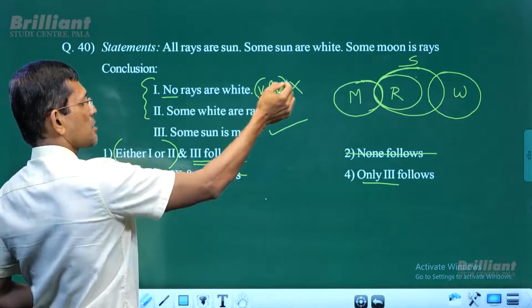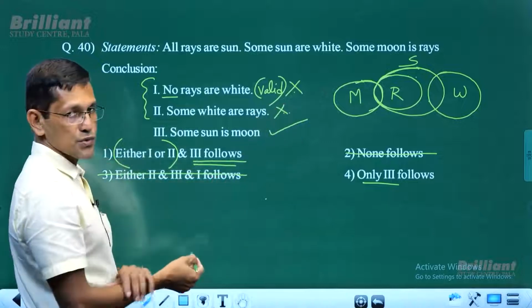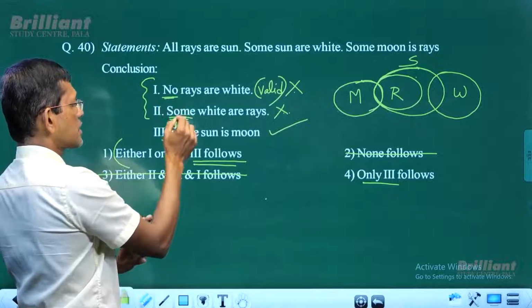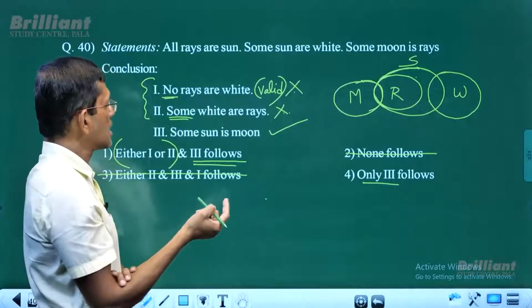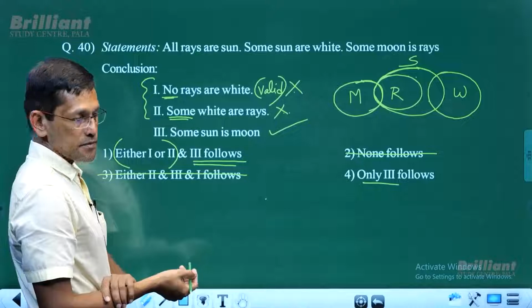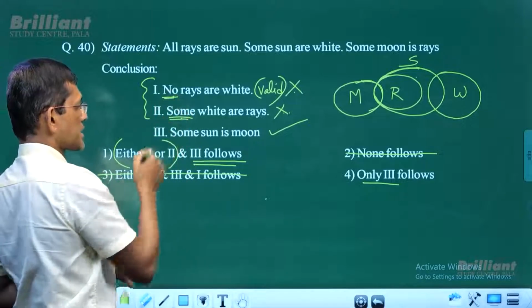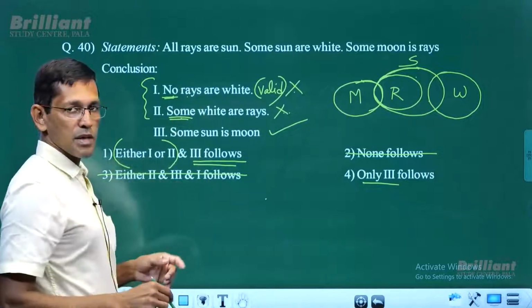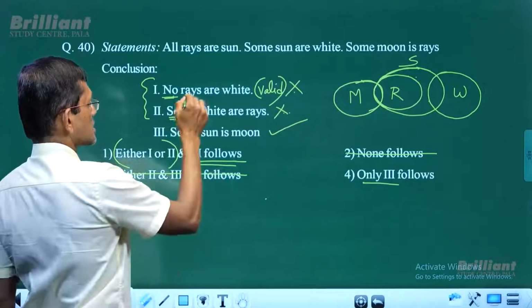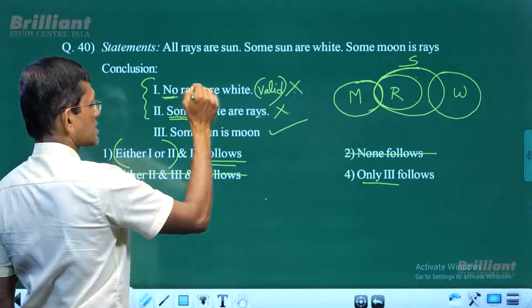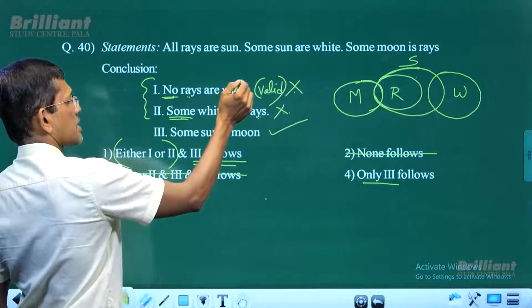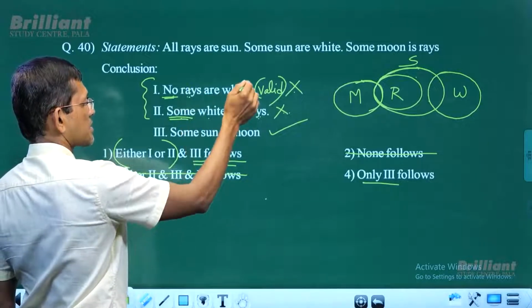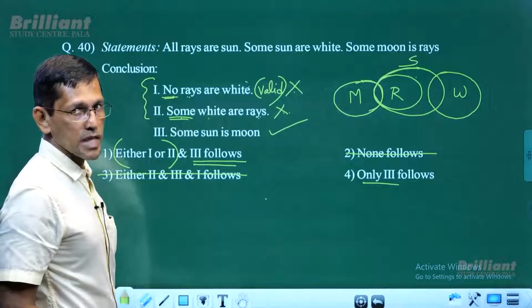When you look at a pair of two conclusions which do not follow, if one is no and the other one is some, what is the peculiarity of no and some? These are negated pairs. Negation of no is some. So these are negated pairs, both do not follow. Now we have subject. Subject means first term. Here the subject is predicate. So we have the subject, and we have the predicate of this second term as the first term here. So subject, predicate, subject. That's what it is.